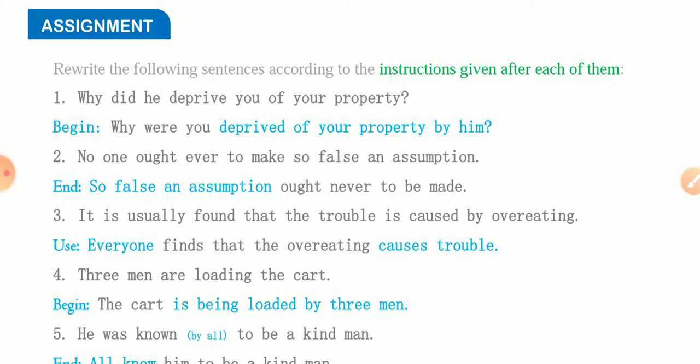Just some time before we had studied. So here we are to understand that if we change from passive to active, we are to find those vague words and we are to put them here first because they become the subject. And I had told you there that we must write these things in active voice, but we must omit these things in passive voice. So everyone we are to put here, we have to think here. Everyone finds that the overeating causes trouble.